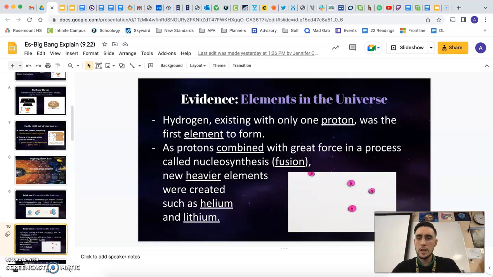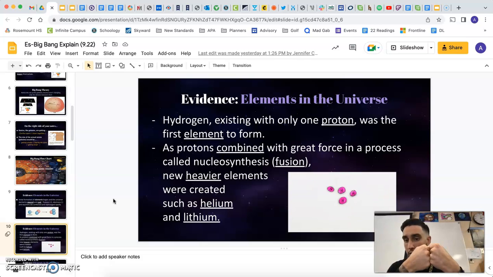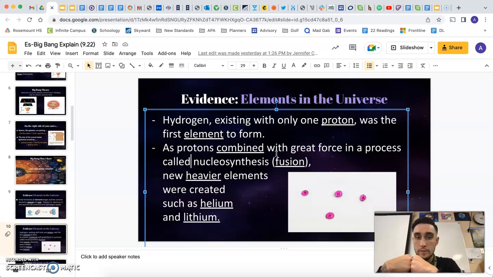Now, as we'll talk about a lot in our next unit, when we have protons moving at super fast speeds and they smash together, well, in space and in astronomy and in science, when 2 things smash together and stick together, we call that process nucleosynthesis. That's what this big word is right here, nucleosynthesis. And another word for that, which you may have heard of before, is fusion. So we will talk a ton about this in our next unit. But for now, all you need to know is that when they combine, it's called fusion.